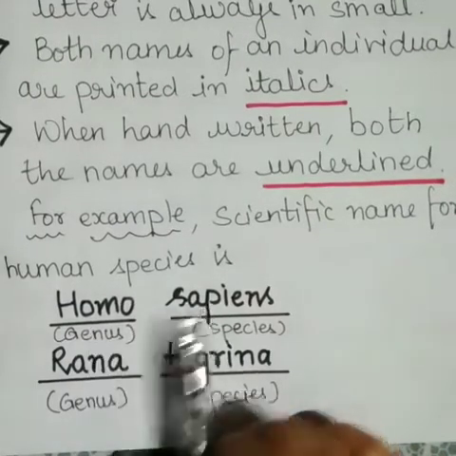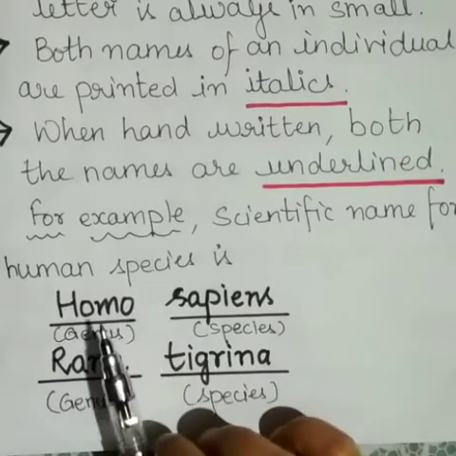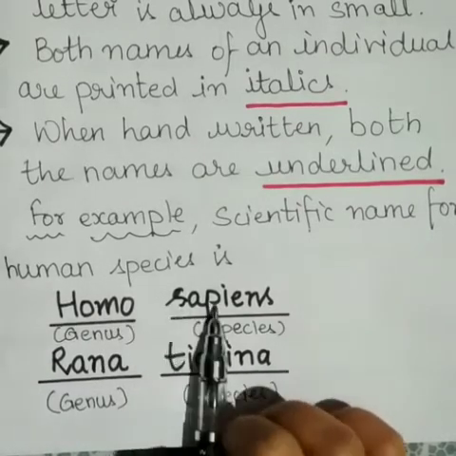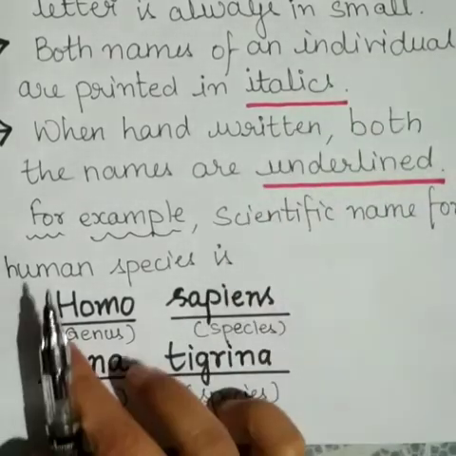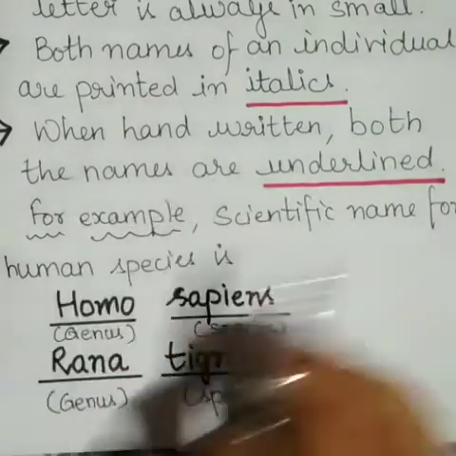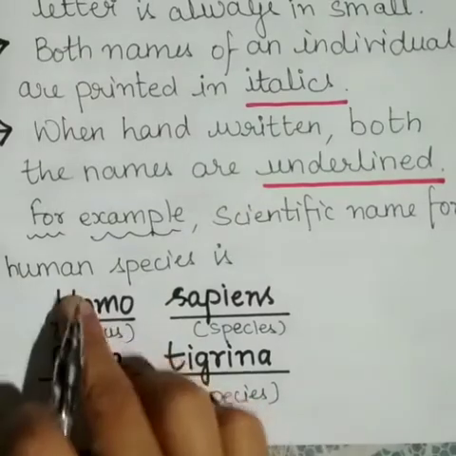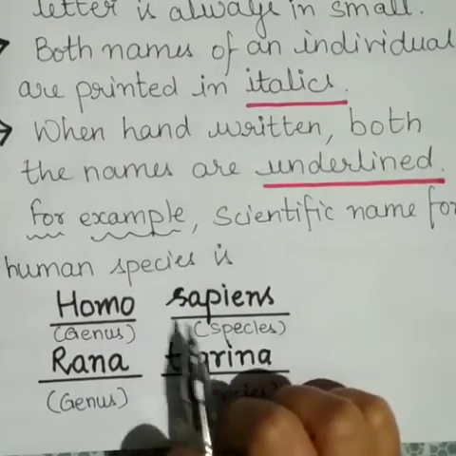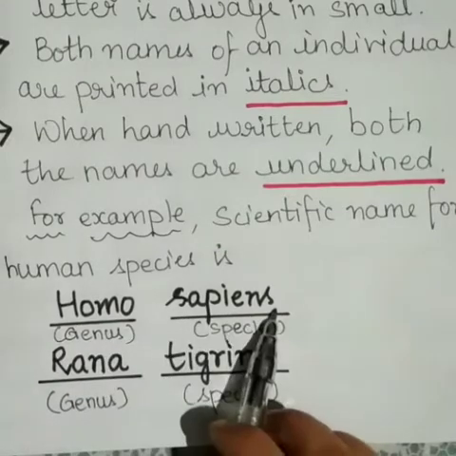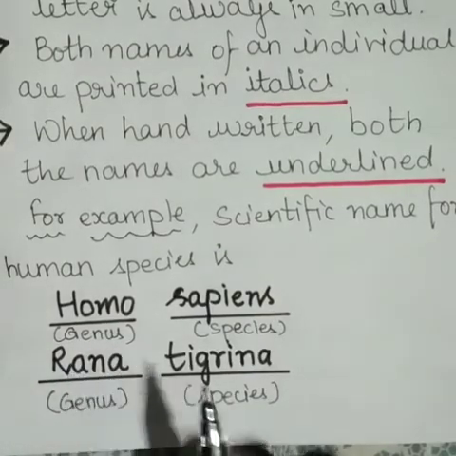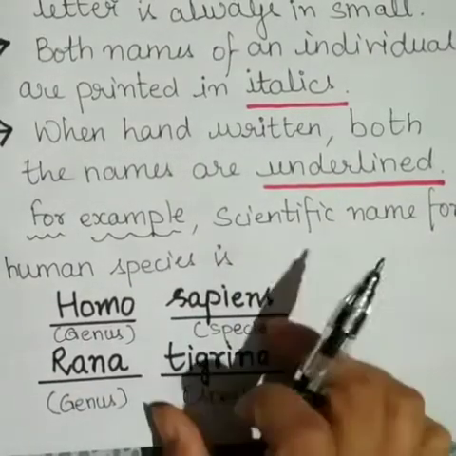Both names of an individual, if I am writing genus or species, should be printed in italics. Italics, you know, is a font. And when handwritten, suppose I've written it here with my hand, the names should be underlined. Here you can see I've underlined the name. So this is how scientific names are written.